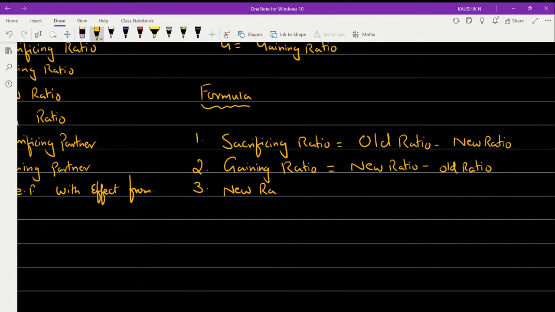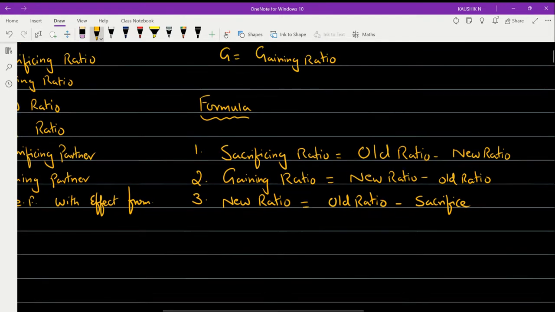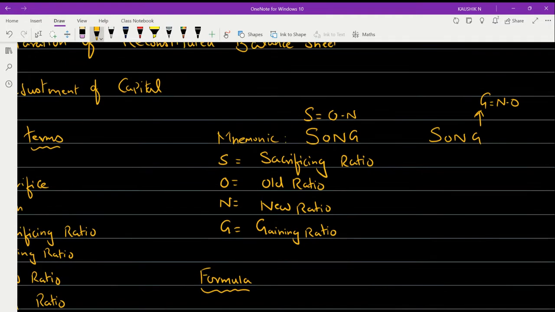New ratio is equal to the old ratio we had, from which you subtract the sacrifice. Again, check the song concept. Now I need new ratio, so new ratio is equal to old ratio minus sacrifice.